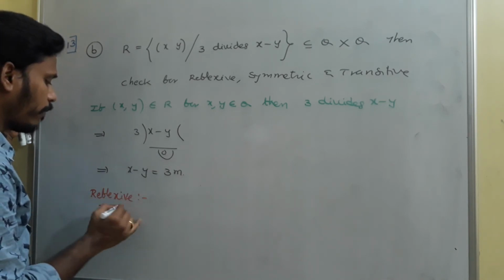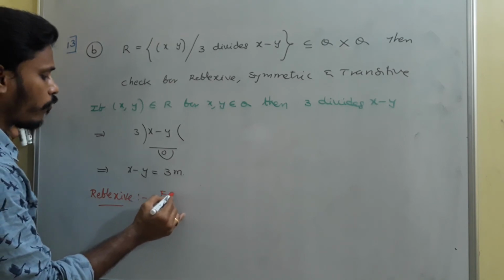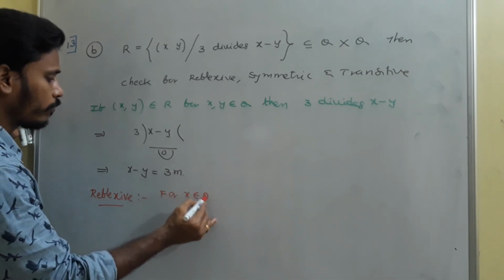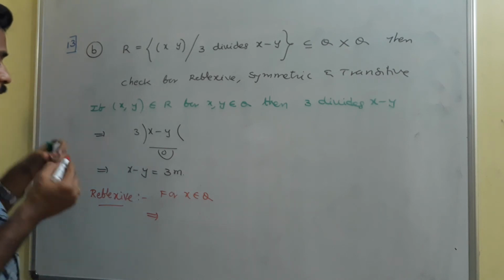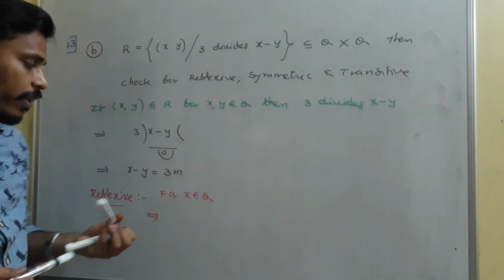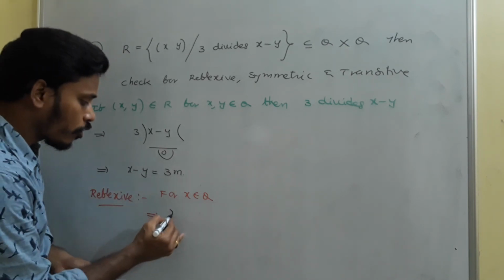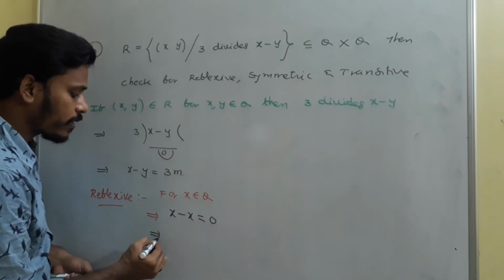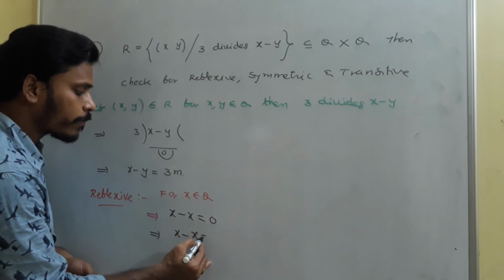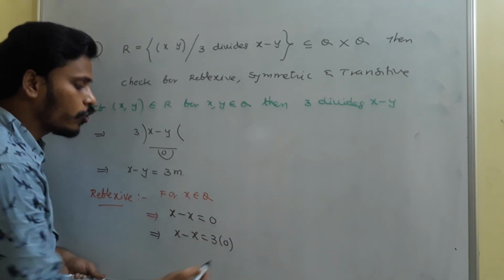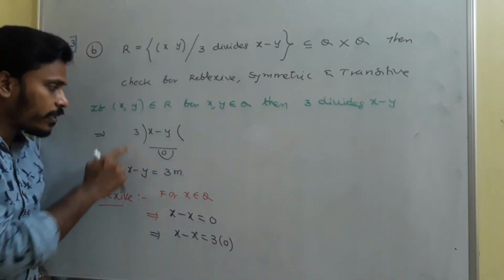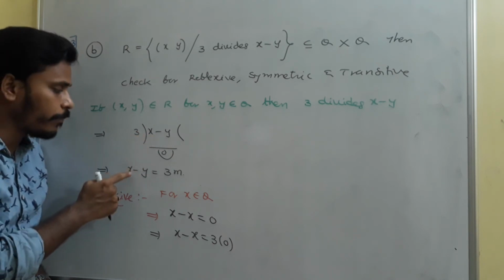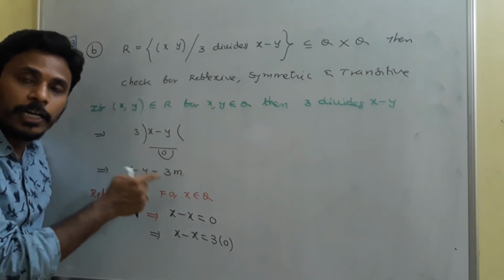So how can we say? For any x belongs to Q, x minus x is how much? For any x belongs to Q, x minus x is equal to 0. Since x minus x is equal to 0, I will write x minus x is equal to 3 into 0. As per this, we say that x minus y is a multiple of 3.